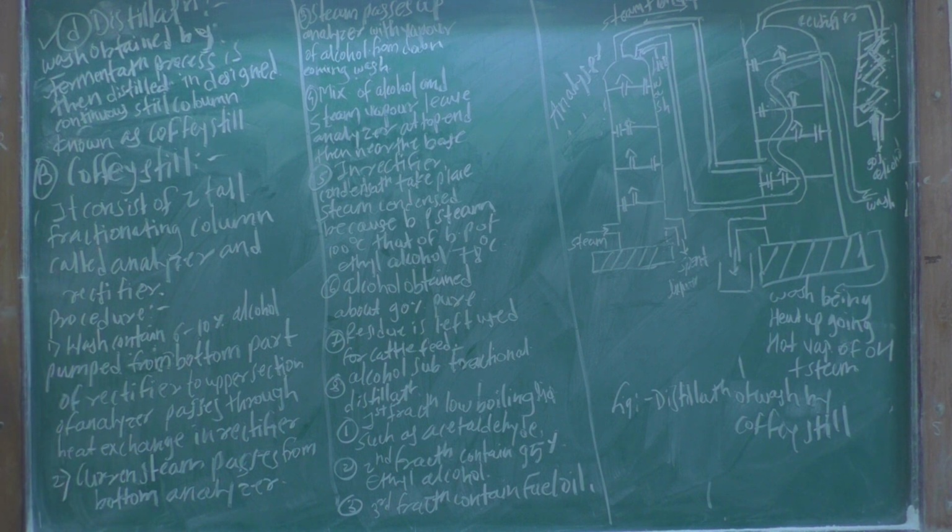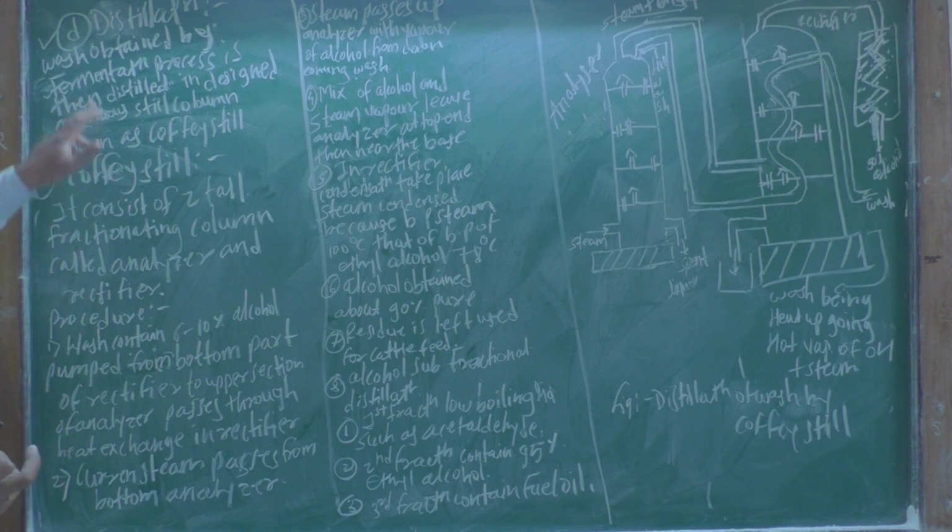The first point: what is the definition of the coffee still? The coffee still definition is that the wash obtained by the fermentation process is then distilled in a design containing still column, known as the coffee still.